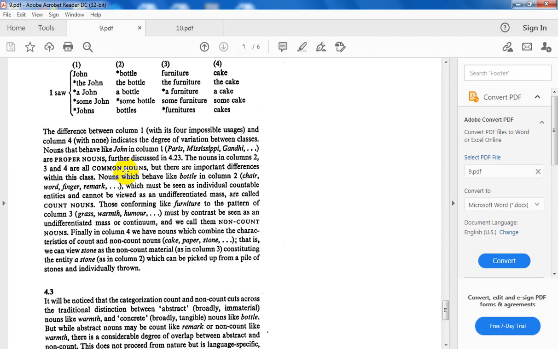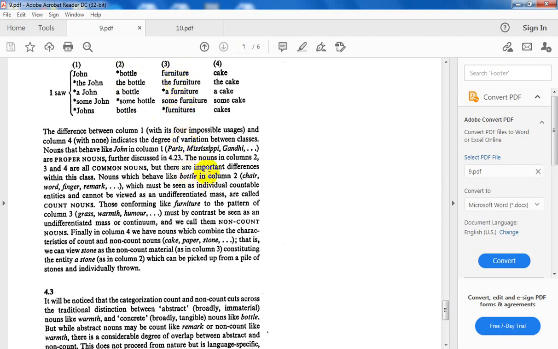Count nouns can be counted, like books, doors, computers, phones, windows, cupboards, balls, can be counted, just like bottle. Non-count nouns like water, like orange, like furniture in this book.